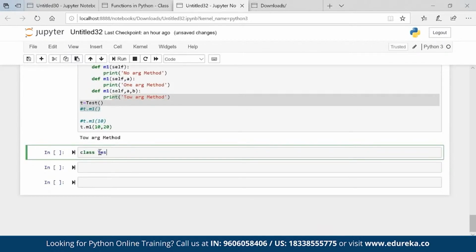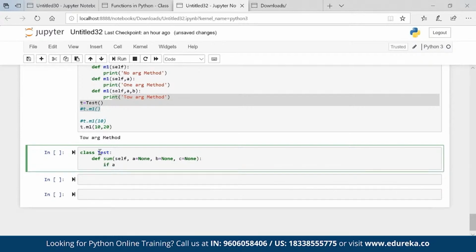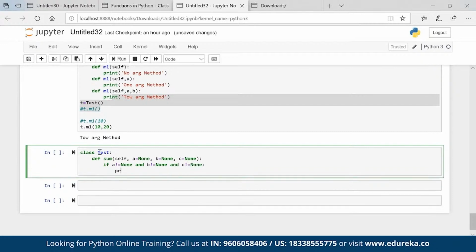Class test, def sum, let's say self, a equal to none, b equal to none, and c equal to none. Okay, I'm passing three values. If a is not equal to none and b is not equal to none and c is not equal to none, print.